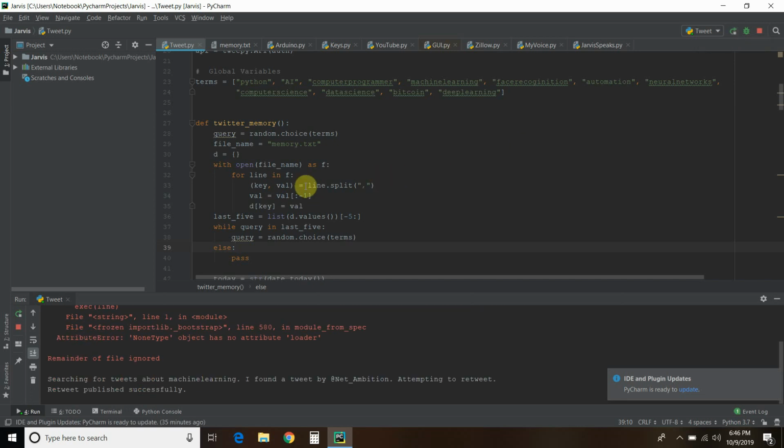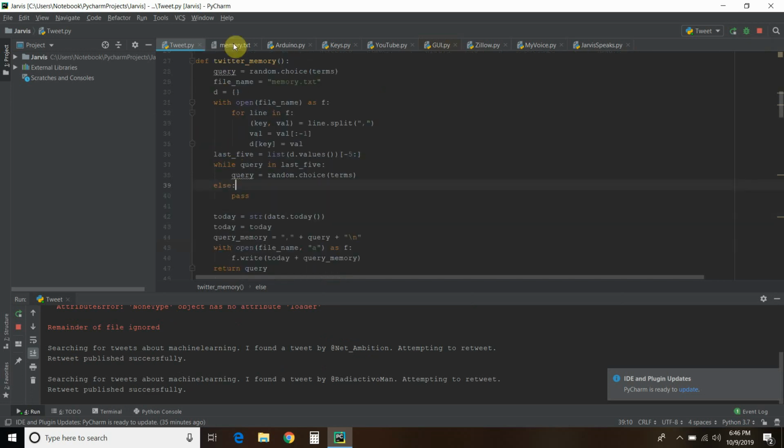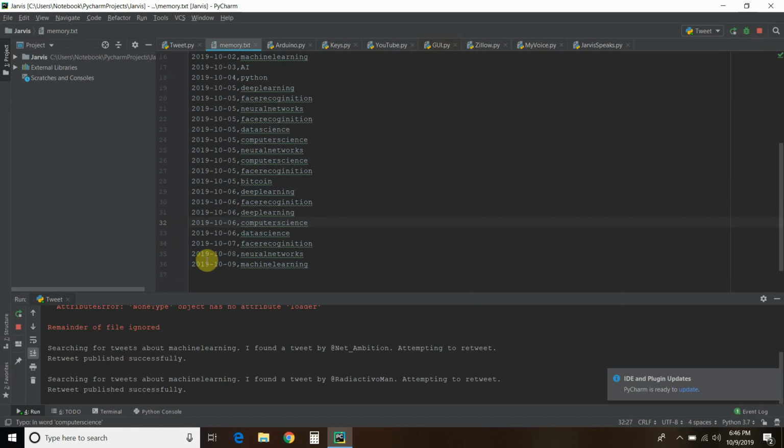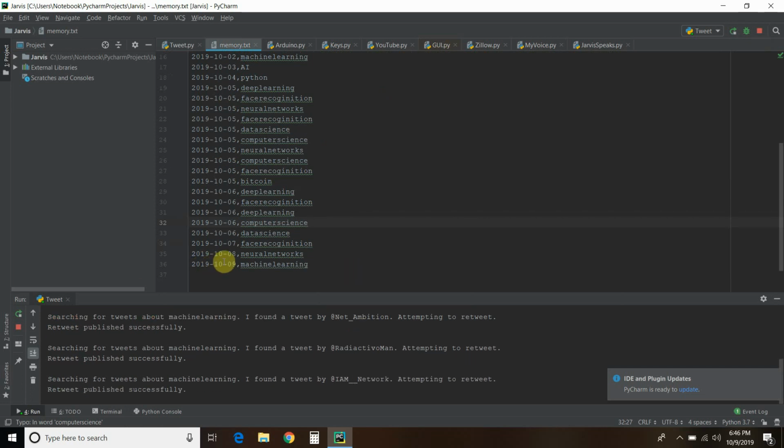Okay, so it says searching for tweets about machine learning. So I found a tweet and now I'm attempting to retweet it. It's going to keep doing that. Let me show you what it's doing: it's looking in this memory file right here. Today's date, October 9th, 2019, we're tweeting about machine learning.